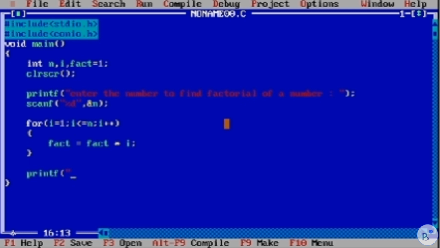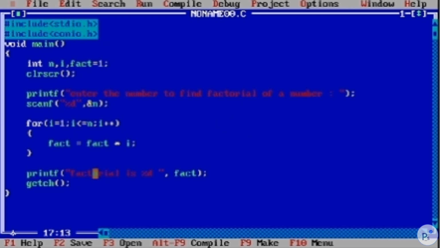So printf factorial, what is the spelling, factorial, now that's correct. Factorial is %d comma fact, where we have stored the total value of factorial, getch.